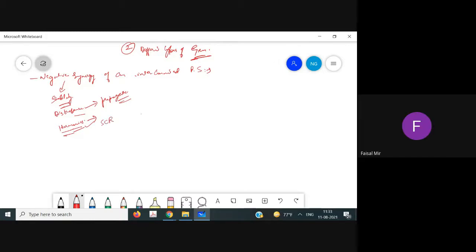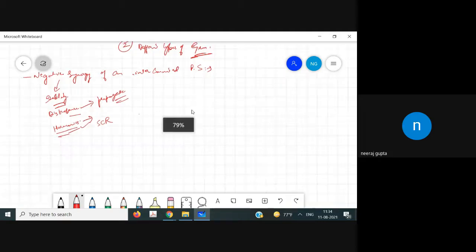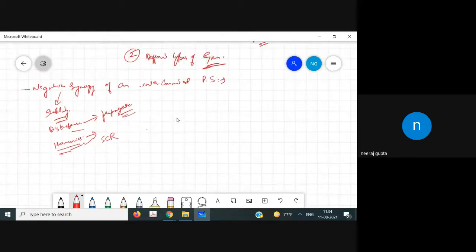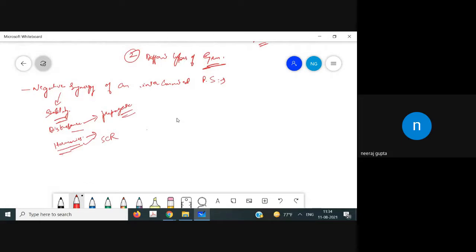In power electronics, suppose you have a freewheeling diode and an SCR at 30 degrees, and you have fired your SCR from here.